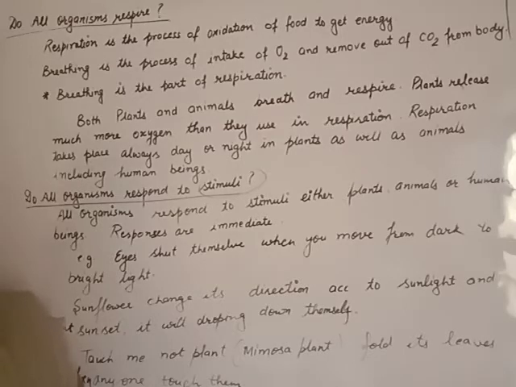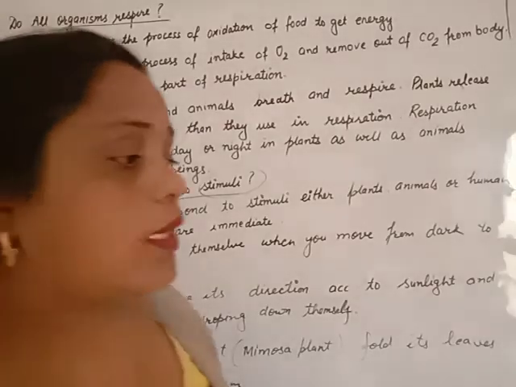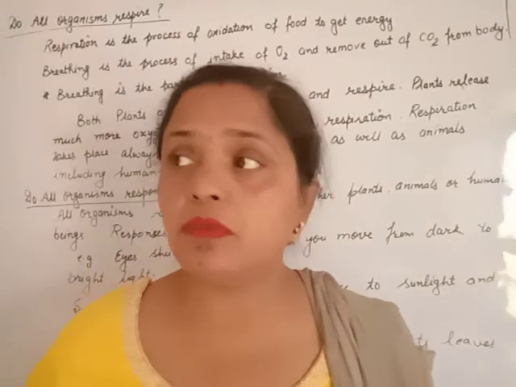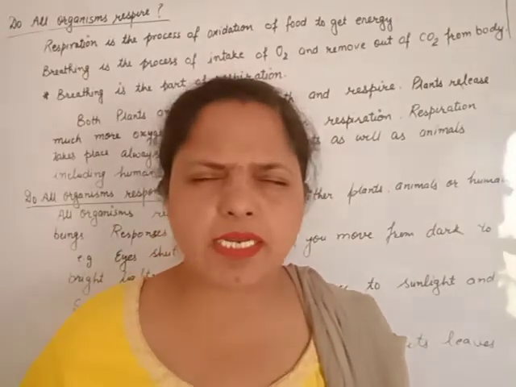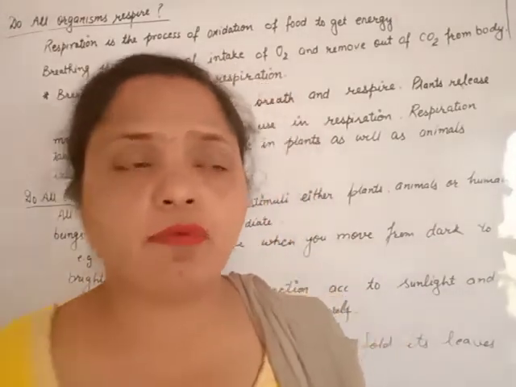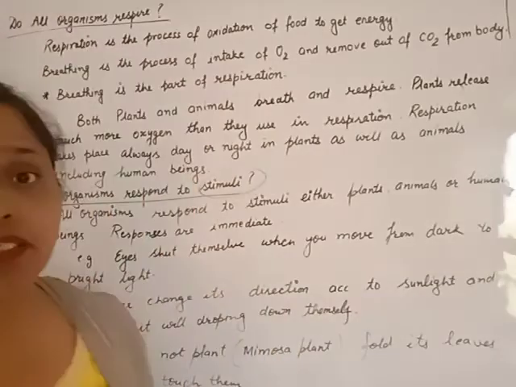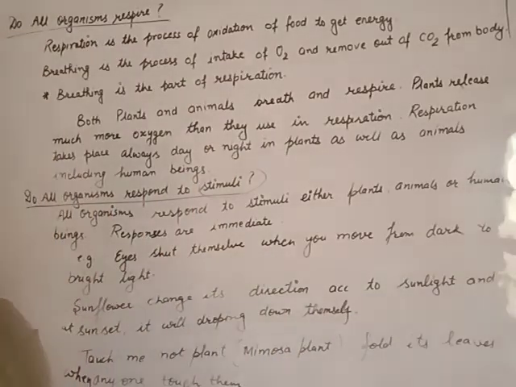Better, when you move from a dark room to a bright light room, what happens? Our eyes shut. When we move from dark to bright light, our eyes close like this. Why? To adjust to the change in light conditions. When our eyes adjust, they open normally.